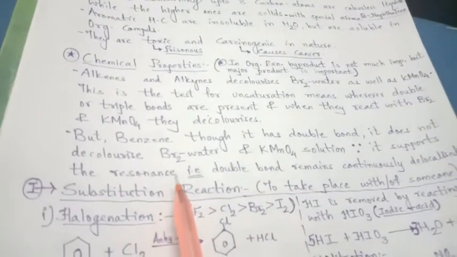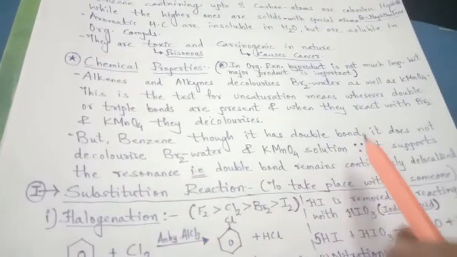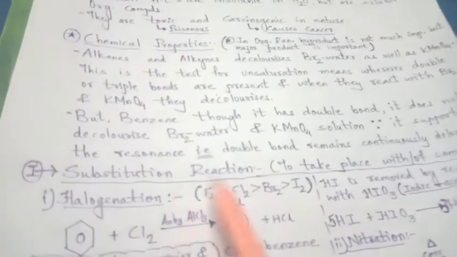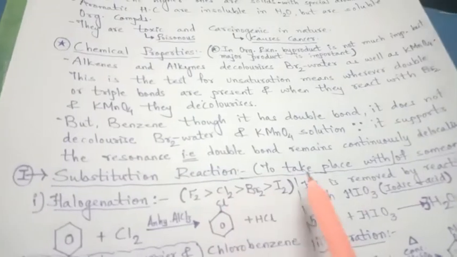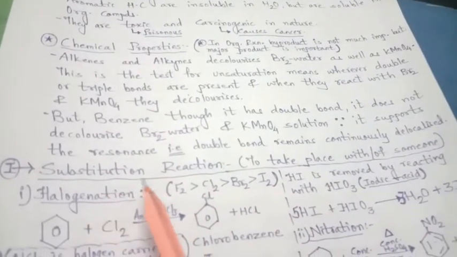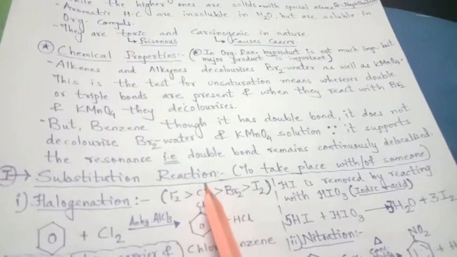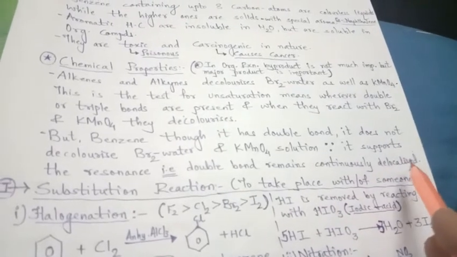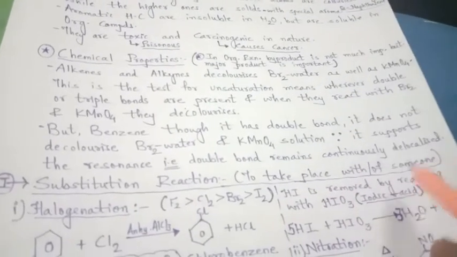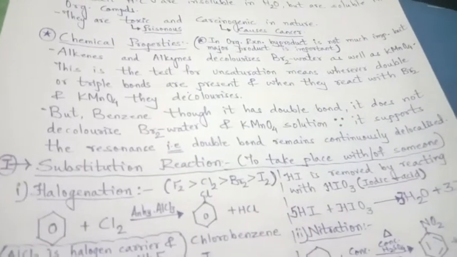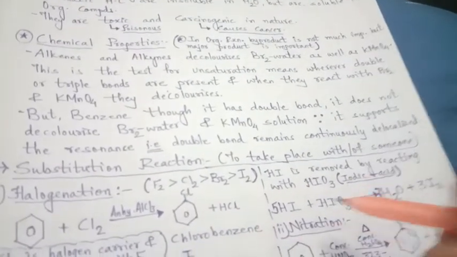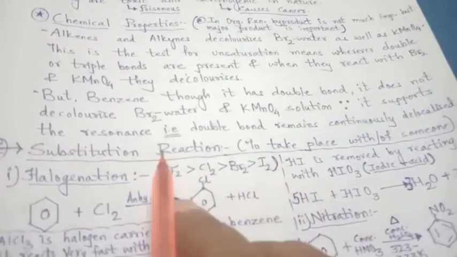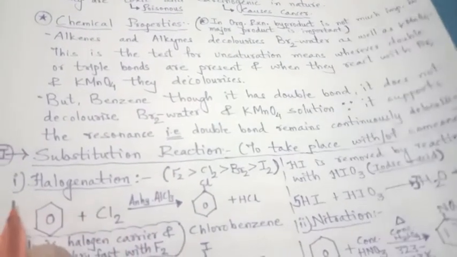Right? Now, chemical properties, it means what type of reactions it gives. So, it reacts as substitution reaction, addition reaction and oxidation reaction. So, let us see first the substitution reaction. Substitution reaction means it takes place by changing position with someone or taking the position of someone. That is called substitute. So to substitute something in some other's place, that is the substitution reaction. So the very first is halogenation.